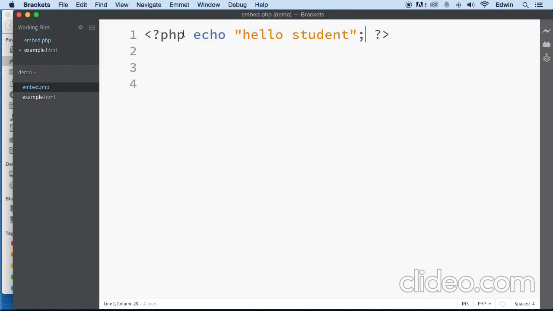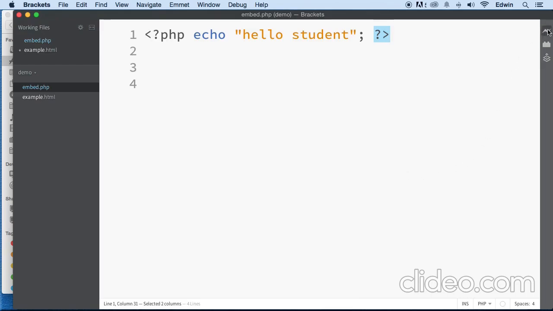There we go. Save it. That's what it's going to do. This is going to echo, it's going to print something out. We put it in double quotes, or we can put single quotes. That's how we write strings. In strings I mean text, and that's the term that we use in programming, string. And then we close it with a semicolon, and we close the PHP tags there.